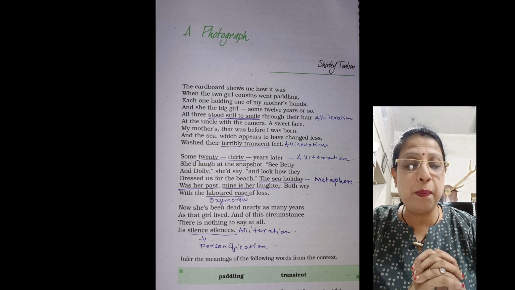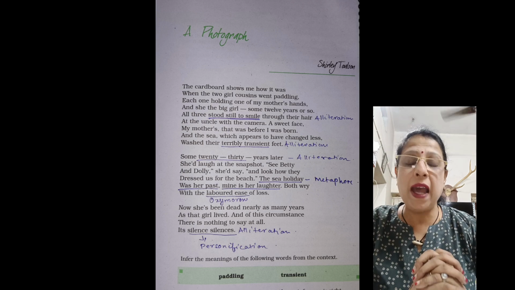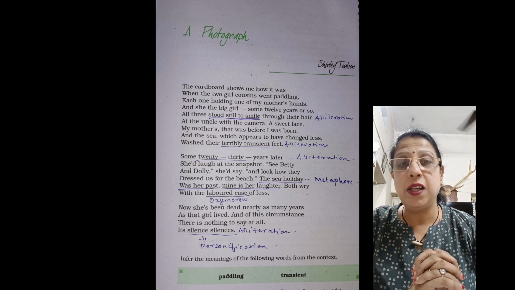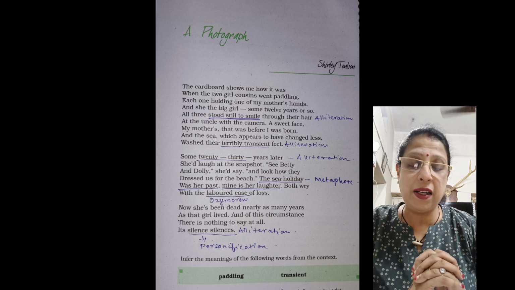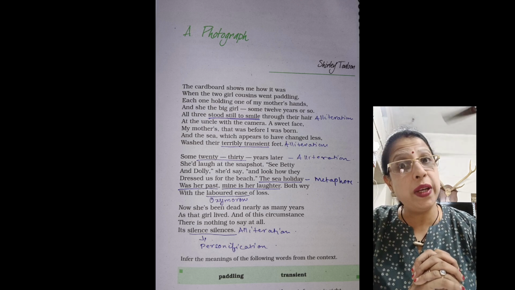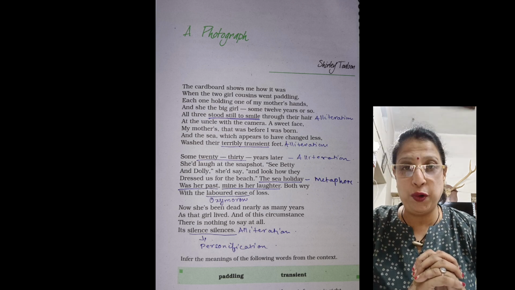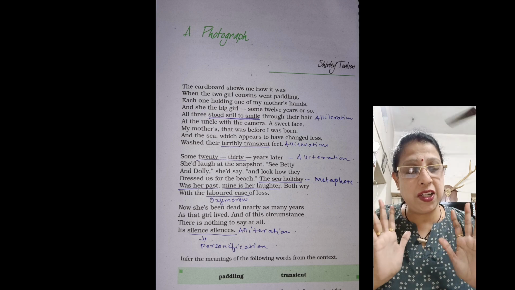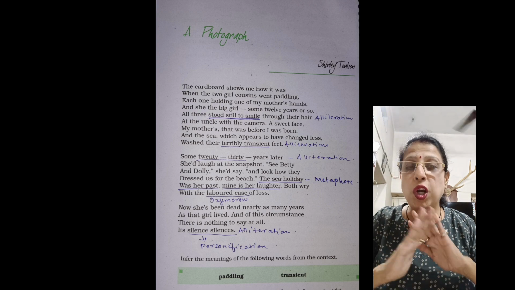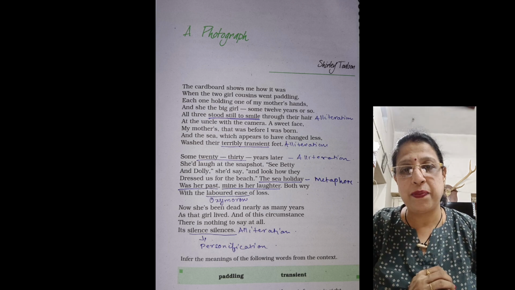And she is the big girl, about 12 years or so, and three stood still to smile through their hair at the uncle with the camera, a sweet face. My mother's, that was before I was born. And the sea which appears that changed less, washed their terribly transient feet."